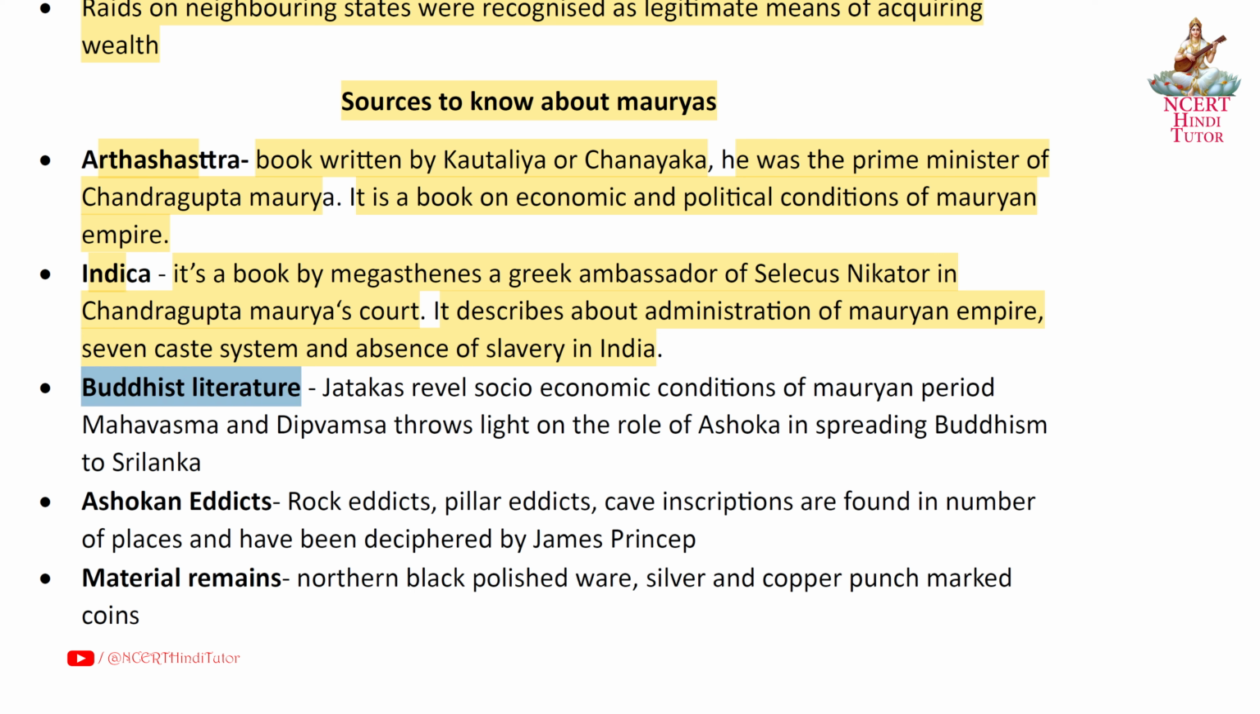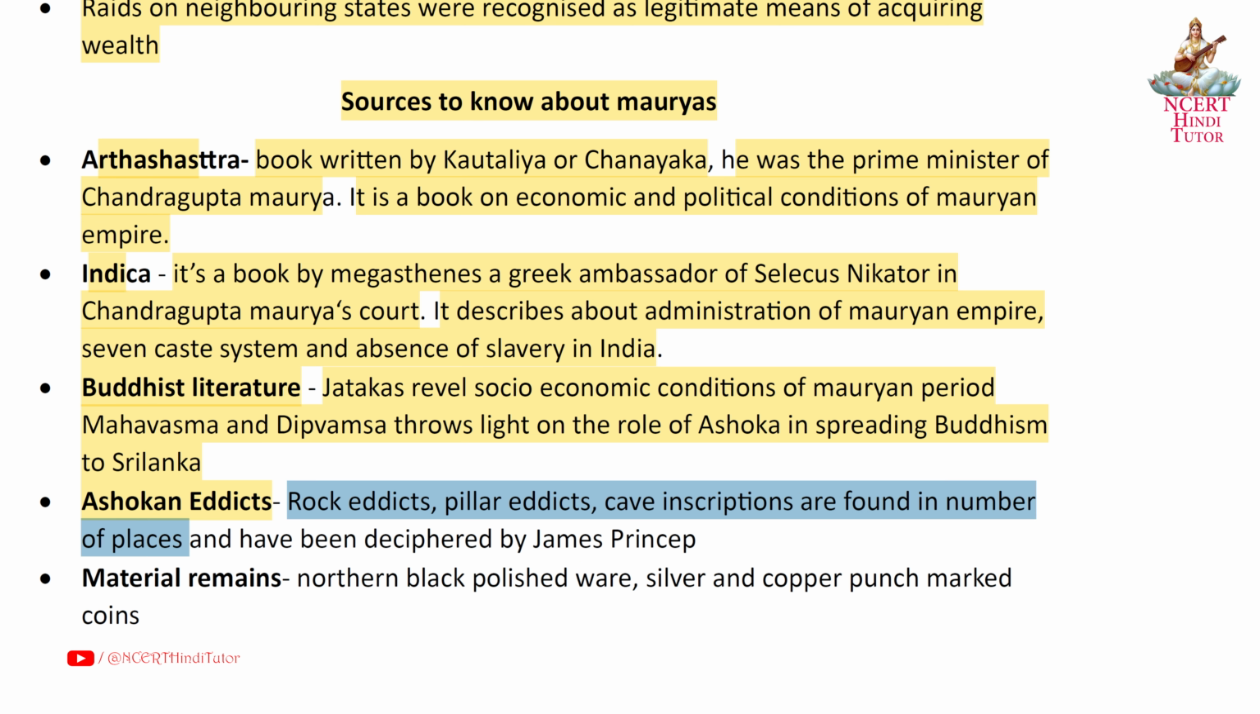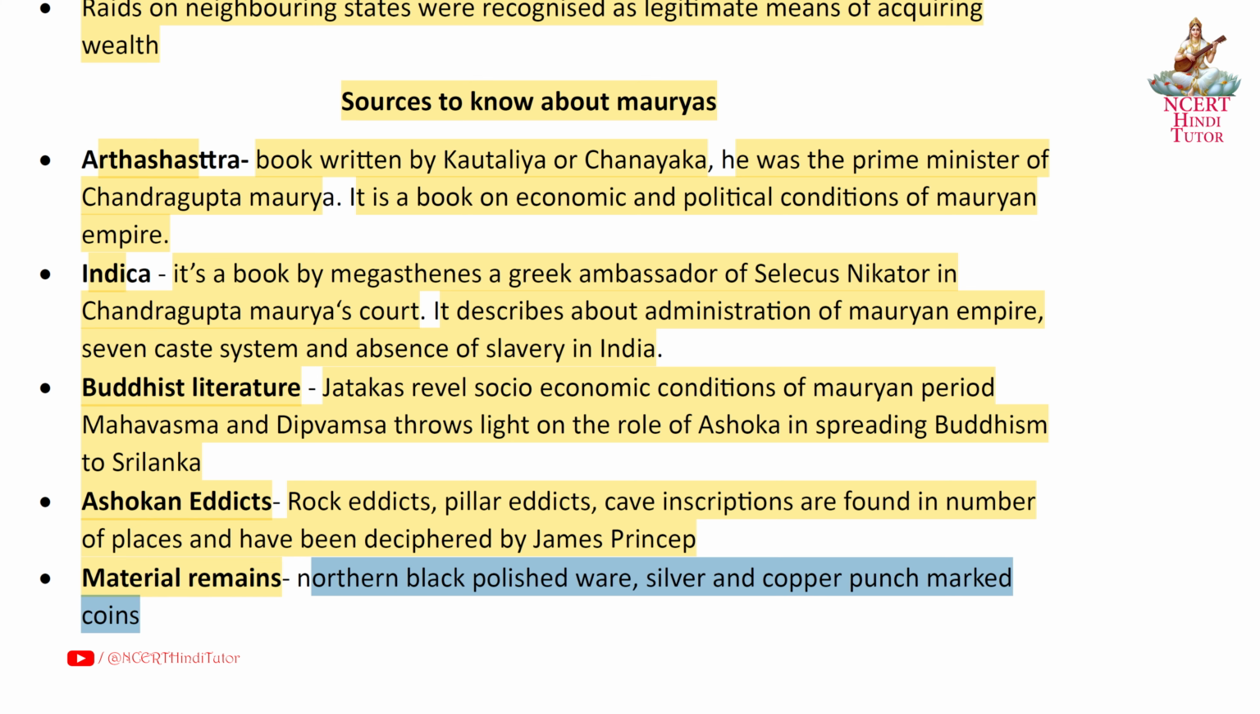Next, Buddhist literature. Jatakas reveal the socio-economic conditions of the Mauryan period. Mahavamsa and Dipavamsa throw light on the role of Ashoka in spreading Buddhism to Sri Lanka. Next, Ashokan edicts. Rock edicts, pillar edicts and cave inscriptions are found in a number of places and have been deciphered by James Prinsep. Material remains: northern black polished ware, silver and copper punch marked coins.